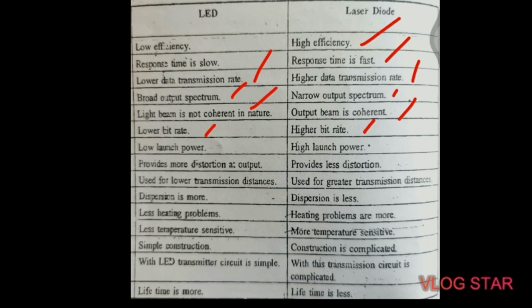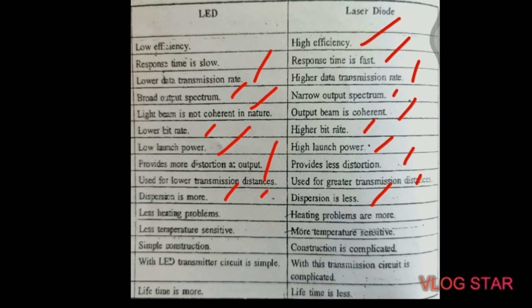LED has low launch power capacity, and laser requires high launching power. An LED provides more distortion at the output side, but a laser provides less distortion. The LED is used for lower transmission distances, but laser can be used for greater transmission distances. Dispersion is more in LED, dispersion is less in laser diode.